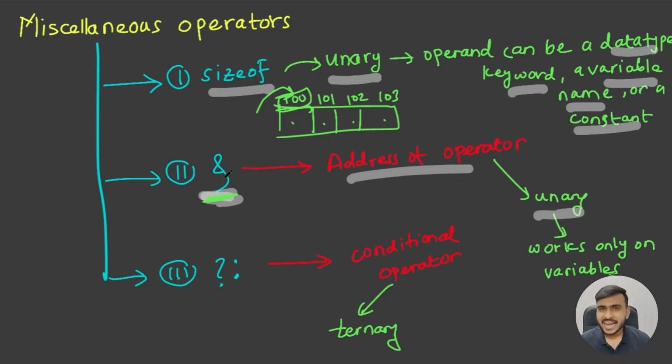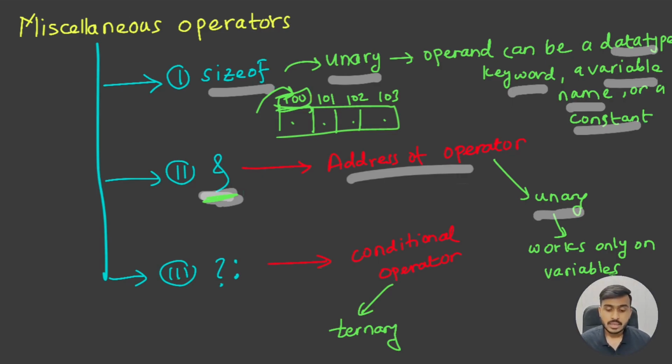Okay, right now you might be having some questions in your mind: why do we need the address of a variable, why as a programmer do we need to care about the addresses? As we go ahead in this course, there is a very interesting module called pointers. In that module you will get a complete idea about why we need addresses and why we need to care about them as a programmer. Right now don't worry about it, just remember what this address of operator is.